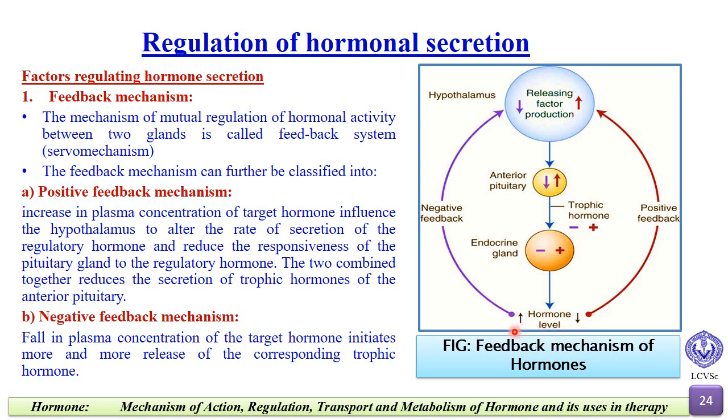And similarly, if the hormone level is increased, then a signal is sent to the hypothalamus that the hormone level is increased. Then the hypothalamus sends signals to the anterior pituitary to decrease the formation of the particular hormone. The anterior pituitary decreases the formation of the hormone, and thus the hormone level is maintained.